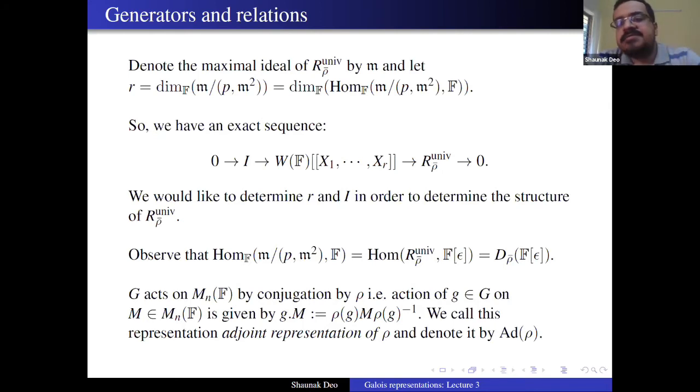But if I is non-zero, then there might be some restrictions. We don't know what kind of relations R rho bar univ has, and we don't know what kind of restriction this map from R to S has. So we cannot guarantee that we can always lift something to R. That is the obstruction, and it is given by I. Basically, I gives you the obstruction to lifting a lift of rho bar to S to a lift of rho bar to R. So that is the idea.